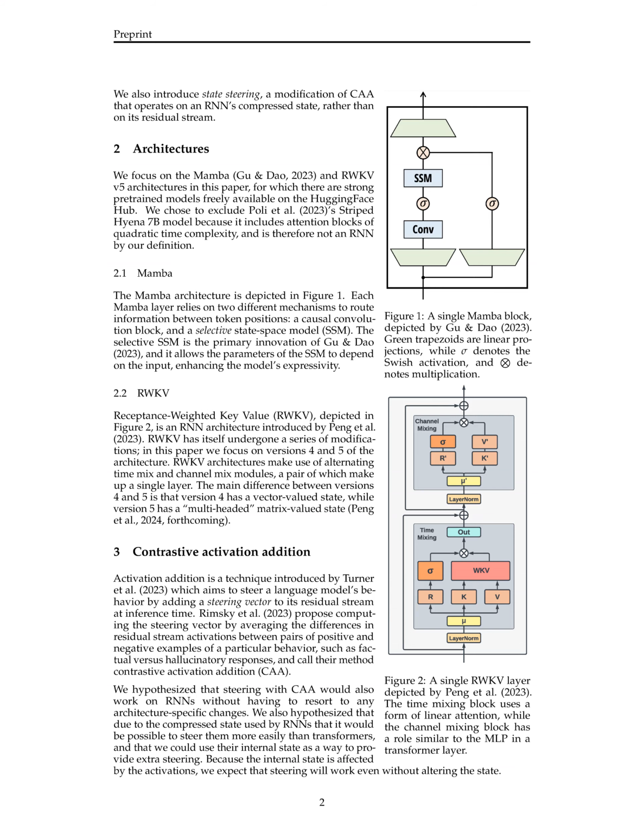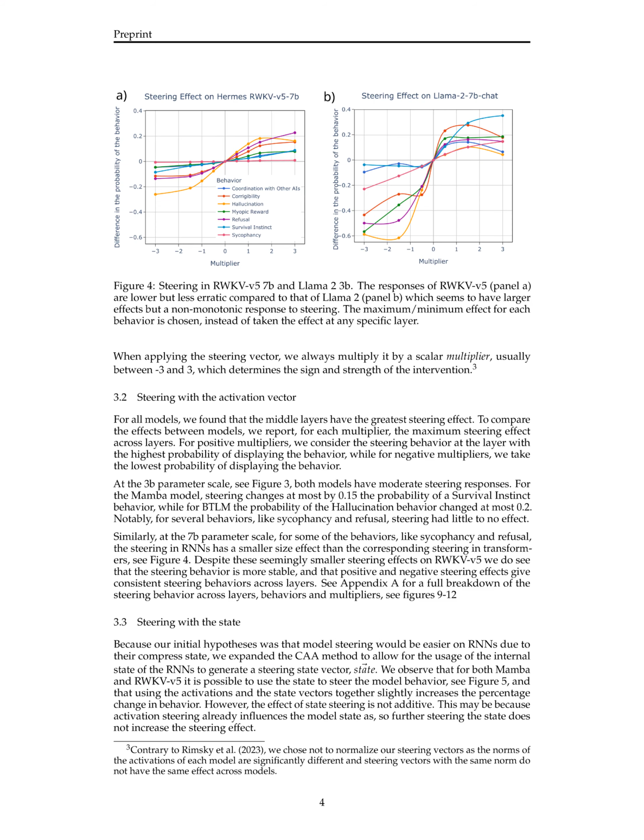stream at inference time. Additionally, for RNNs, the paper also explores steering with the state, where the state of the RNN is used to generate a steering state vector, vec state. The steering vector is always multiplied by a scalar multiplier, typically between -3 and 3, to determine the sign and strength of the intervention. The steering effects are observed to be most prominent in the middle layers of the models, with different multipliers affecting the steering behavior across layers.